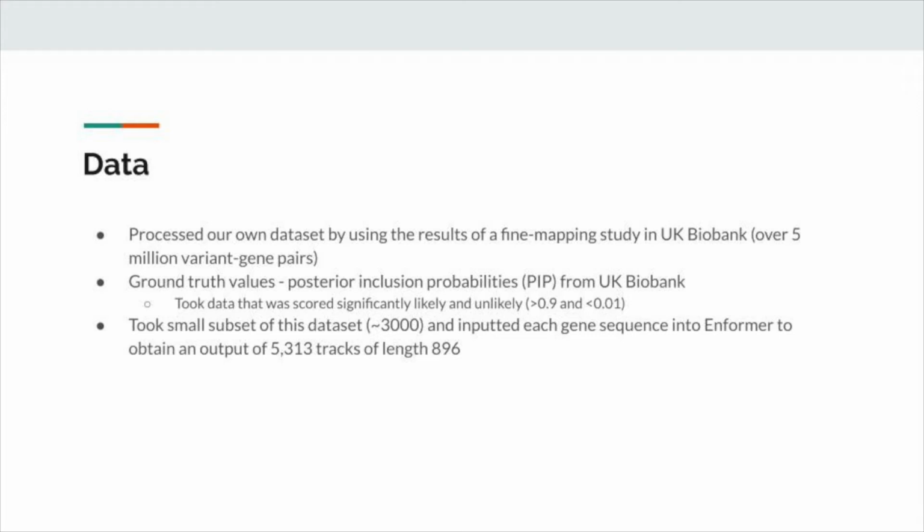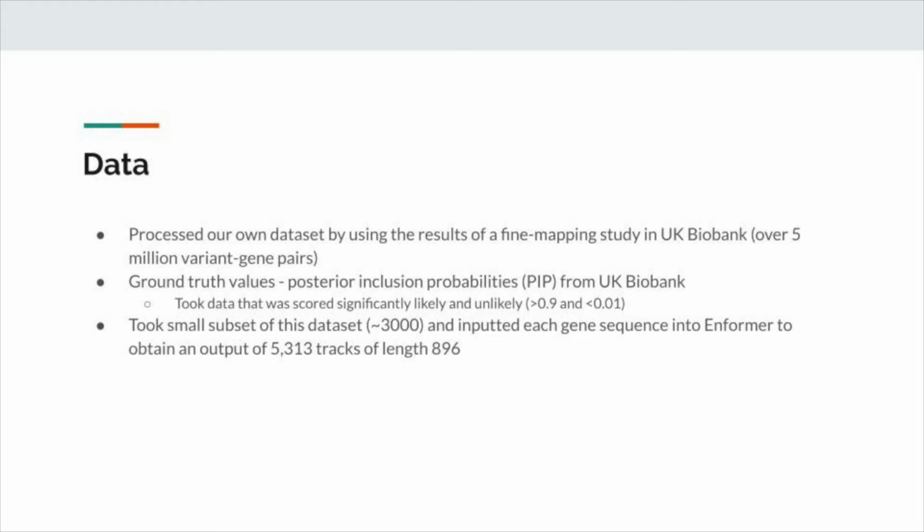The data that we used for models was the same data that was used in Wang et al.'s EMS study. This data was taken from the UK Biobank and contained over 5 million variant gene pairs, along with posterior inclusion probabilities that a given variant would be an eQTL. We then took specific data points that were scored significantly likely and unlikely. We selected data points that were above a threshold value of 0.9 to label as true, and data points under a threshold value of 0.01 to label as false.